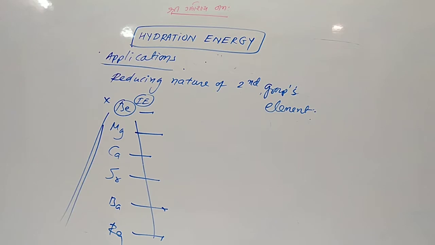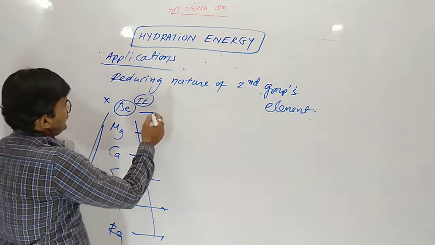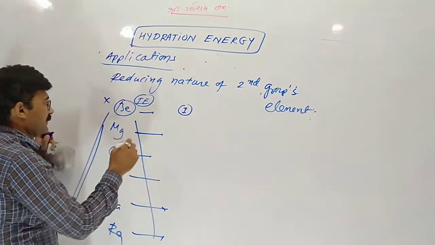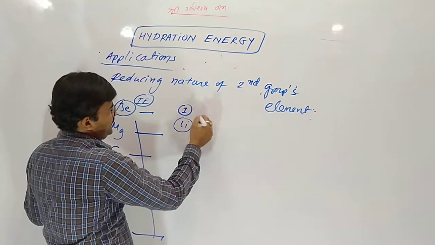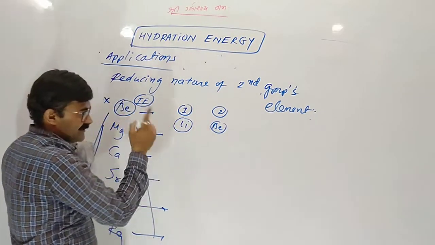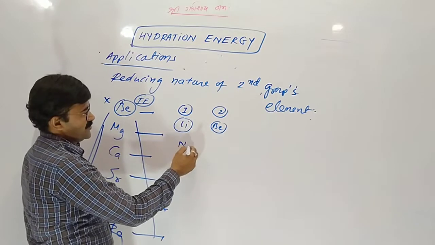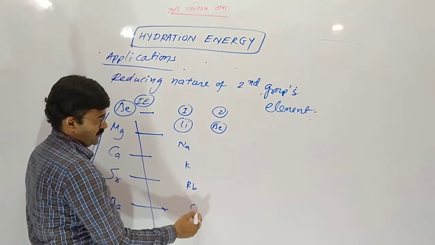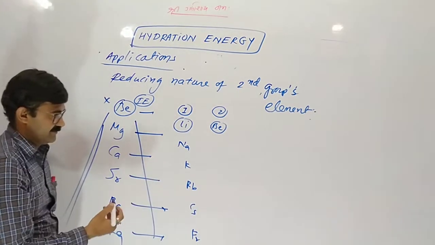Here reduction potential value, here we are changing something. First we have to compare lithium in group number first and beryllium in group number second. Remember the trend: lithium, sodium, potassium, rubidium, cesium and francium.